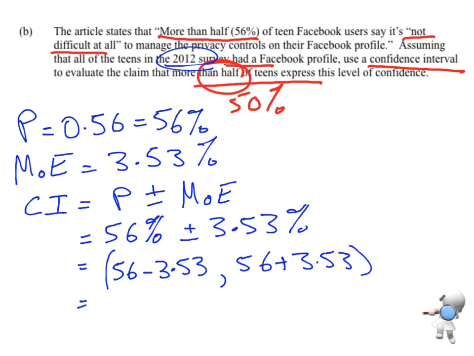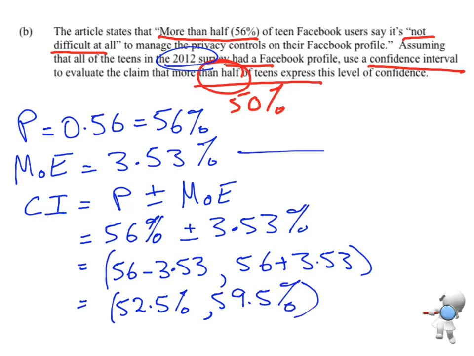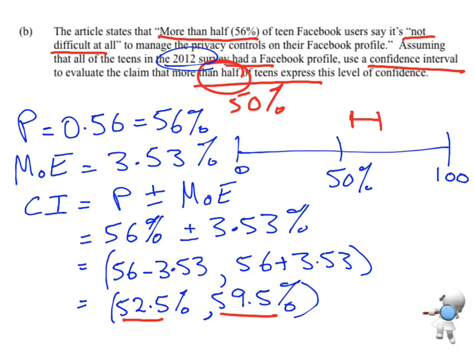And that's going to give me values of 52.5% and 59.5%. Okay, so in terms of a confidence interval, there's 0%, there's 100%. We were interested in this value of 50%, and we've got a confidence interval here that goes from 52.5 up to 59.5. All right, so there is that confidence interval.